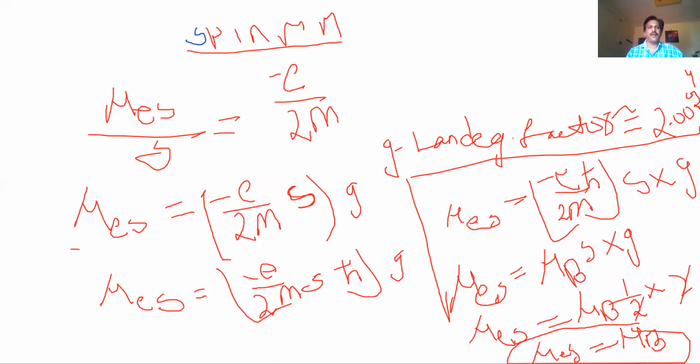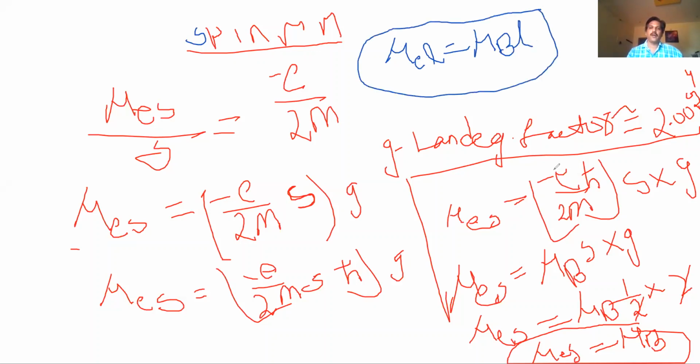So what is orbital magnetic moment? The orbital magnetic moment is mu e into L, equal to mu b into L. Okay, this is called orbital magnetic moment. This is called spin magnetic moment. If you observe these two, whether it is orbital magnetic moment or spin magnetic moment, it is always measured in Bohr magnetons. What's the Bohr magneton value? Mu b equal to, taking magnitude, e h bar by 2m.